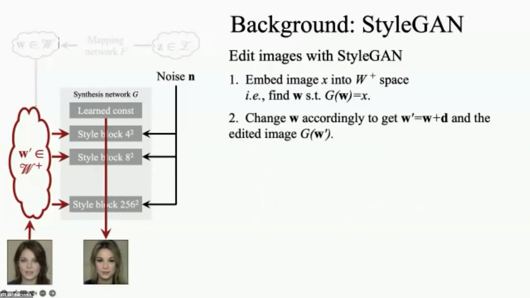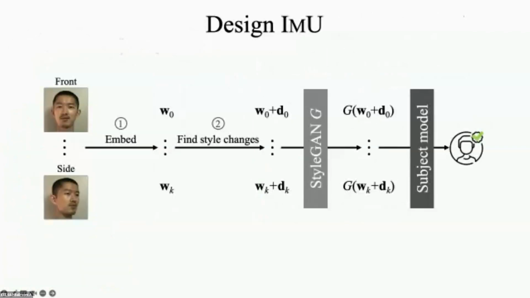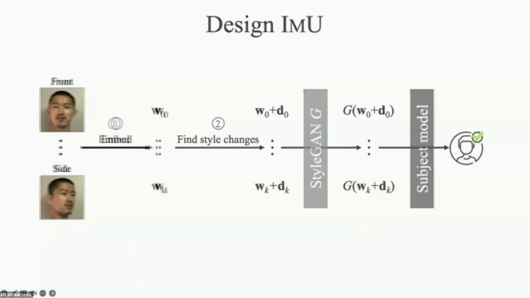Then we can change W with some delta to get the modified image. Here shows our high-level workflow. We first embed attackers' images into the W plus space. Then we find perturbations in W plus space such that the edited images can fool the subject model. Now let's dive into the details.